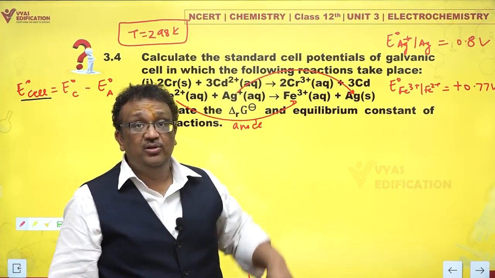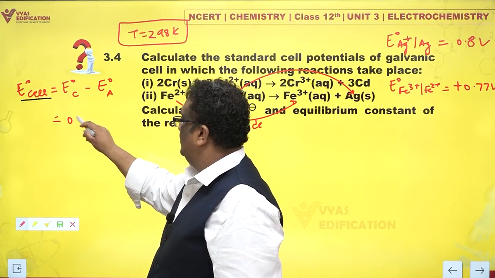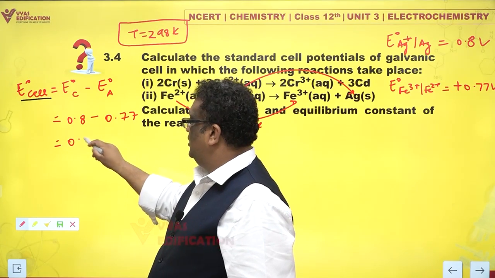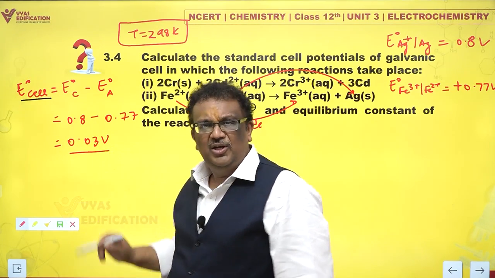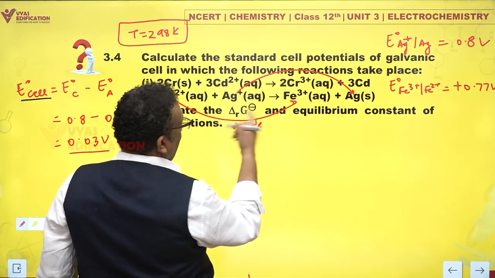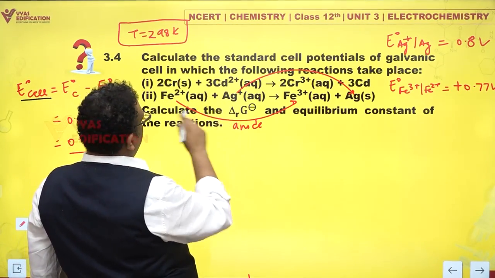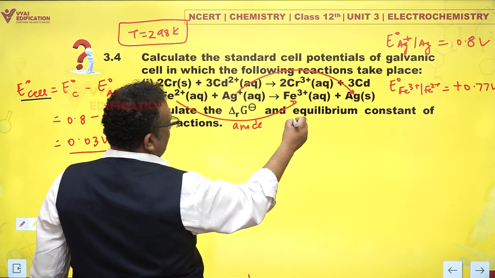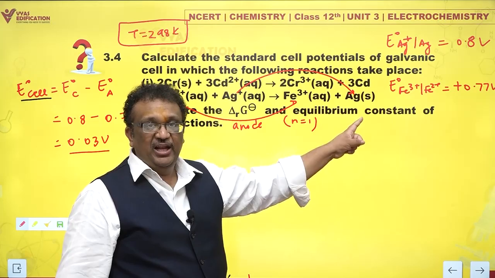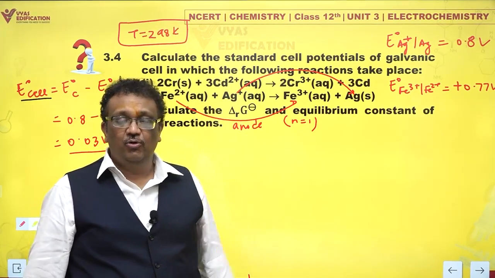Cathode is silver. So that is 0.8 minus 0.77. This is 0.03 volts. That is pretty small, yes. Nonetheless, what about the value of N? If you care to just see, the value of N is simply 1. Why? Because Ag plus to Ag, 1 electron, ferrous to ferric, 1 electron only.